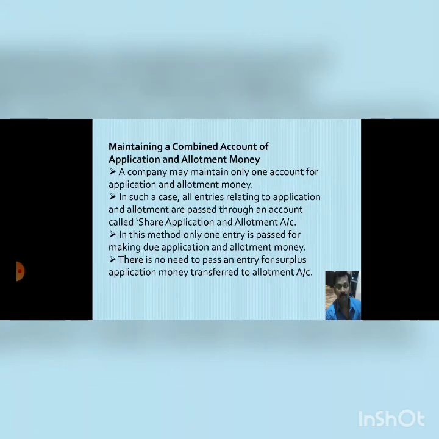Maintaining a combined account of application and allotment money. A company may maintain only one account for application and allotment money. In such a case, all entries related to application and allotment are passed through an account called share application and allotment account. In this method, only one entry is passed for making due application and allotment money. There is no need to pass an entry for surplus application money transferred to allotment account.